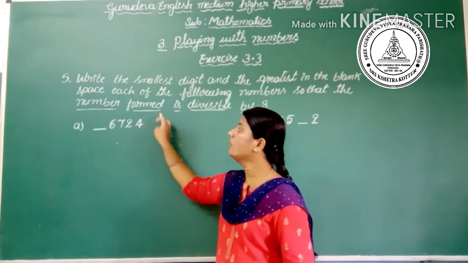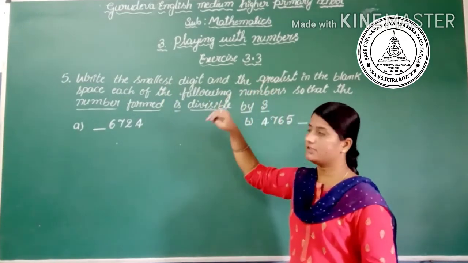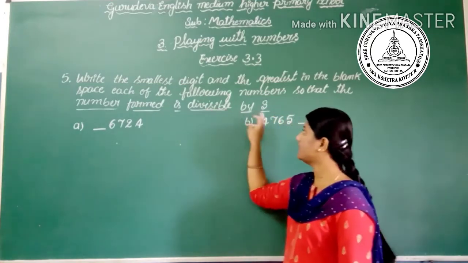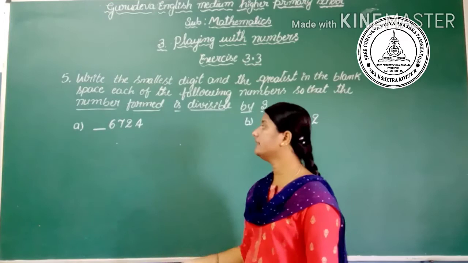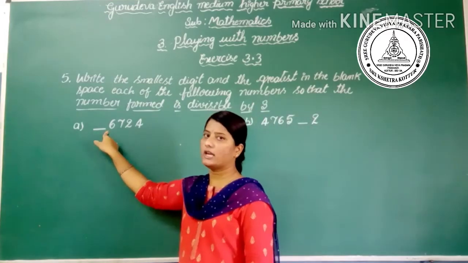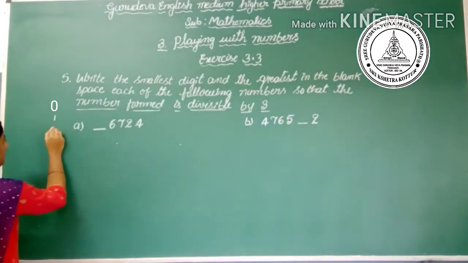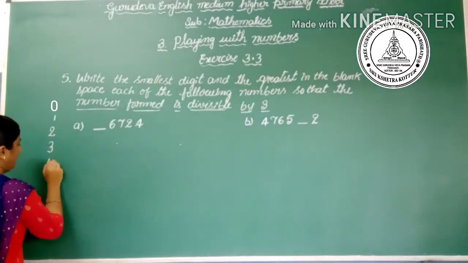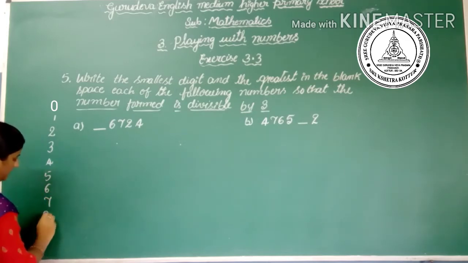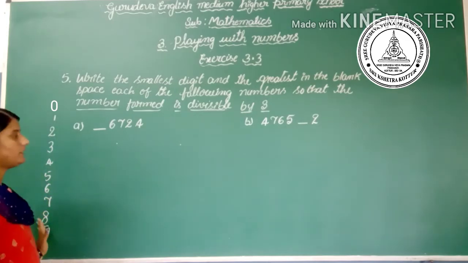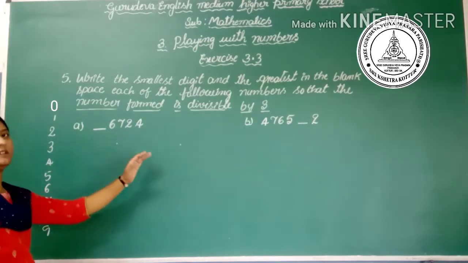We have to form the number using the smallest and the greatest digits so that it is divisible by 3. Since there is a single space, we use single digits from 1, 2, 3, 4, 5, 6, 7, 8 and 9.